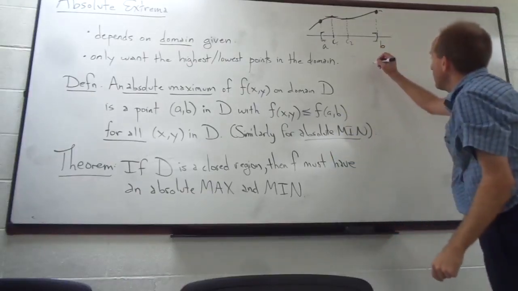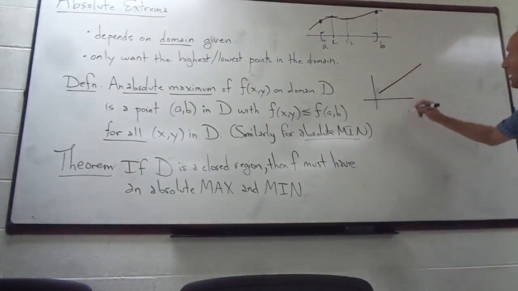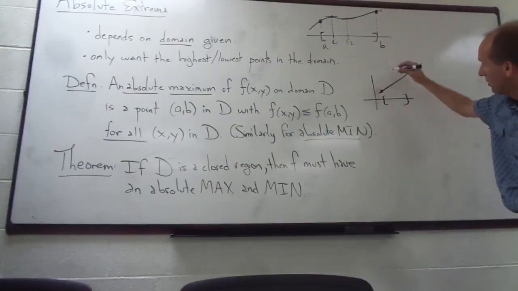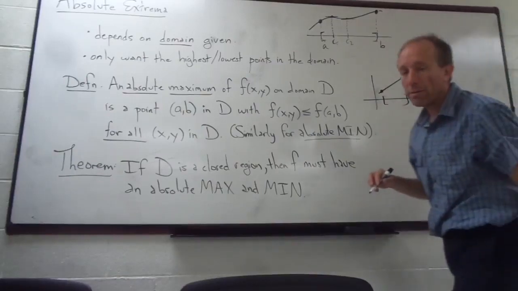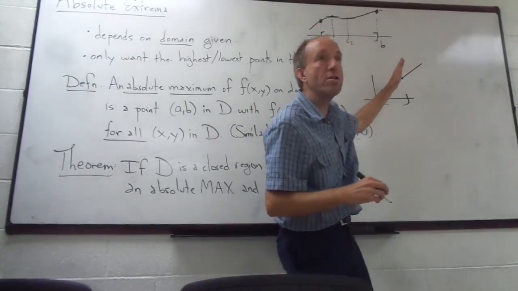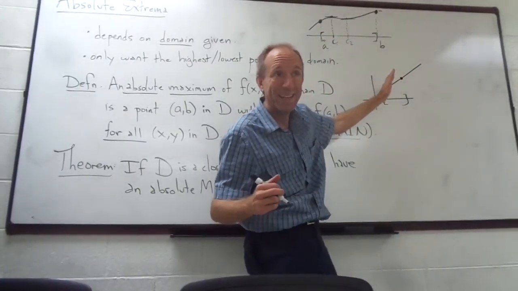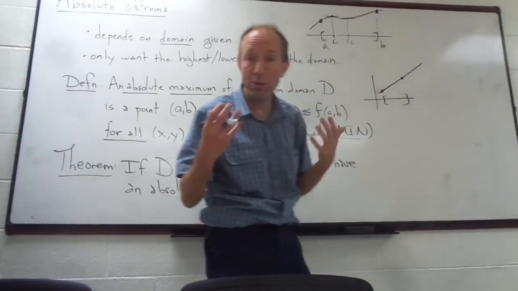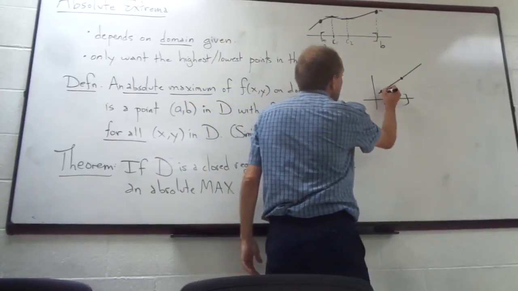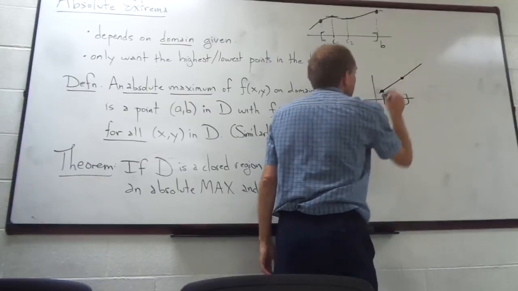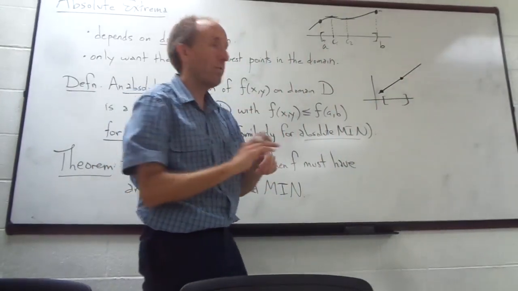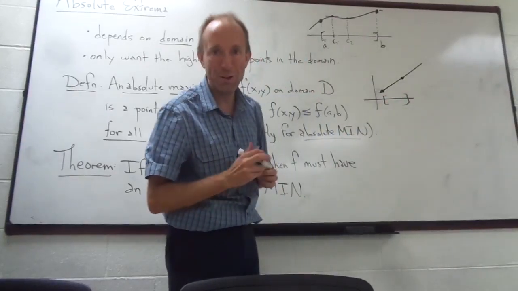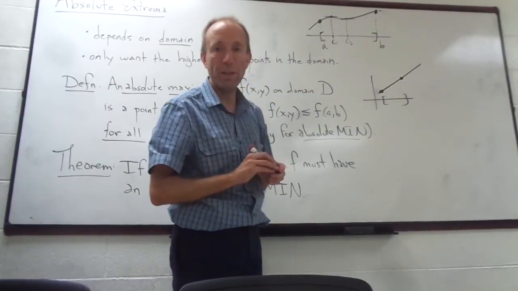Okay? An even more obvious example would be just a straight line like this, right? If I include a closed interval, then that function is never flat. There are no local extrema. There are no critical points. The derivative is never 0. But at the edge of the domain, I have included the edge, and that's where I'm getting my absolute minimum and absolute maximum value on that closed interval.